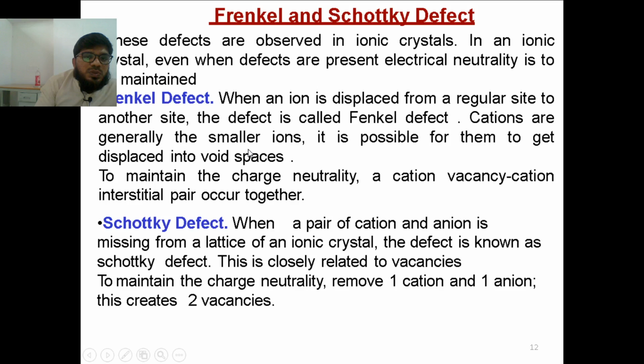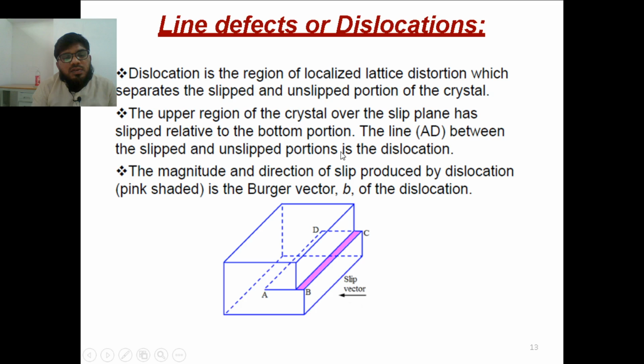Next is line defect or dislocation. In this, I have explained two things: one is edge and another is screw. So this is the edge type. In this, the edge will try to move forward. The dislocation is a region of localized lattice distortion. If you apply some shear stress, the edge of the element will try to move forward. The upper region of the crystal will move forward compared to the lower crystal.